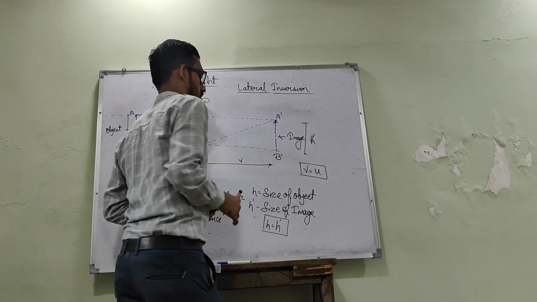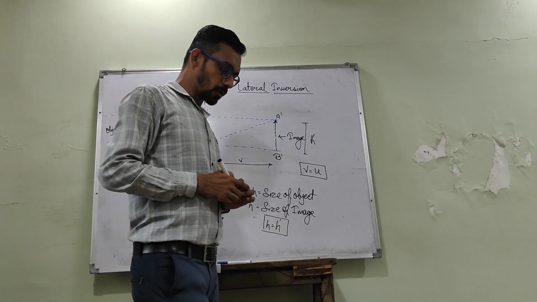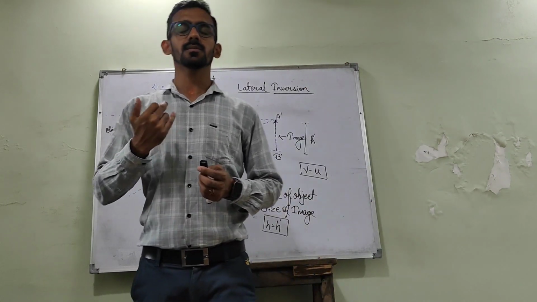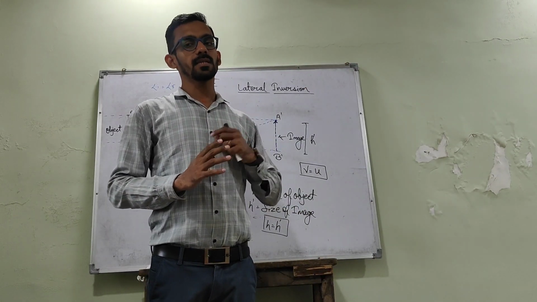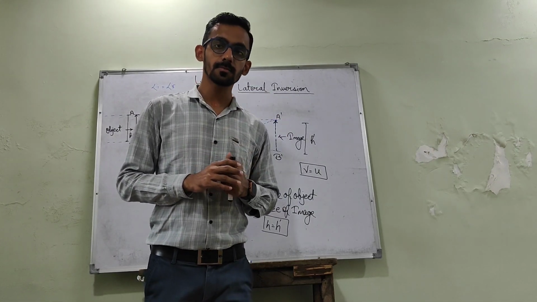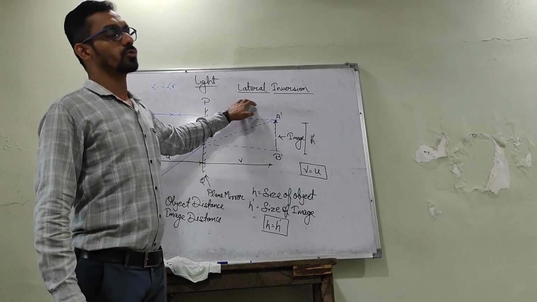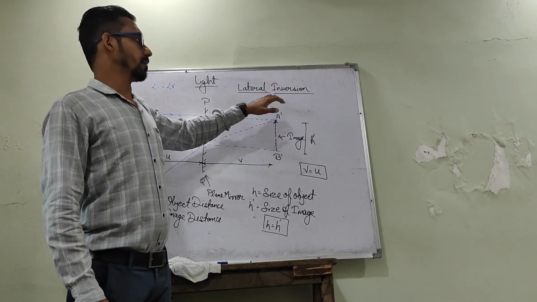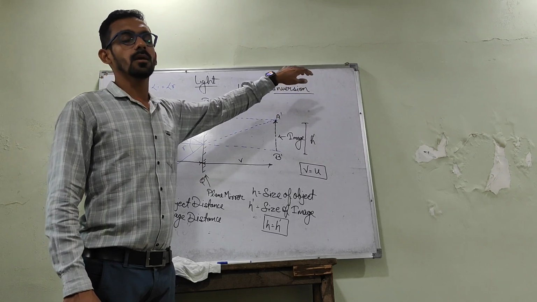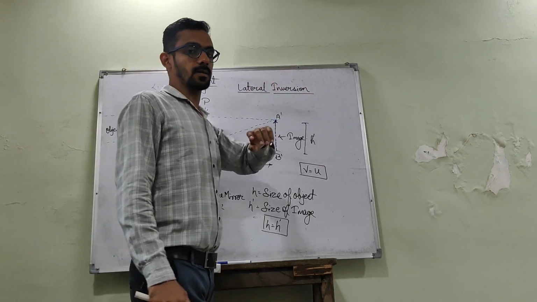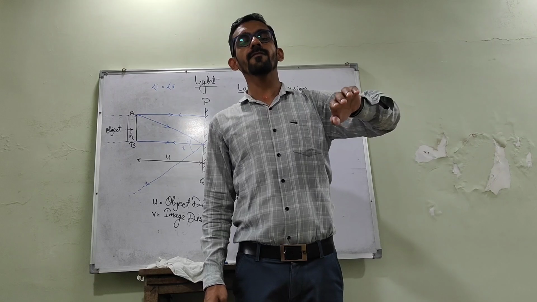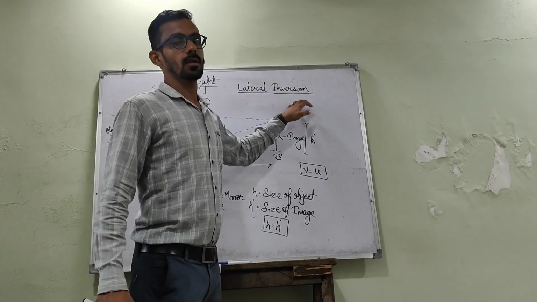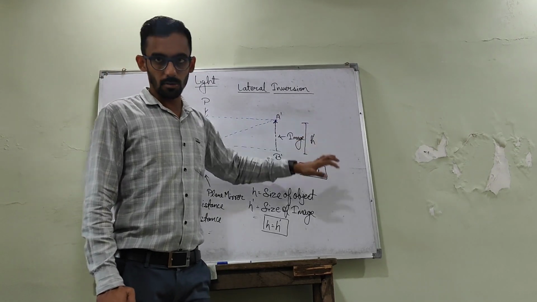What does this mean? See, before also, at the starting, I had told that when we stand in front of a plane mirror, we see our right portion on the left and the left portion becomes right. So that is known as lateral inversion. The image formed by a plane mirror is a laterally inverted image. That is, the right portion becomes left and the left portion becomes right. Is it clear to all of you?